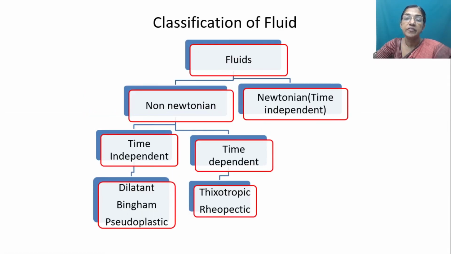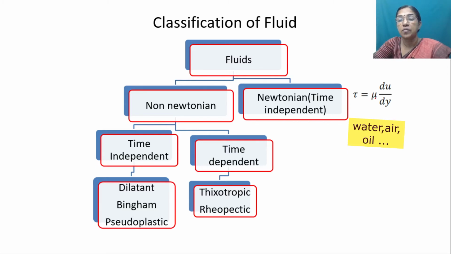So fluids can be divided into Newtonian fluids and non-Newtonian fluids. Newtonian fluids means those which obey Newton's law of viscosity. So this is called Newton's law of viscosity. Here shear stress maintains a linear relationship with velocity gradient. For non-Newtonian fluid, the relationship between the shear stress and the velocity gradient is non-linear.